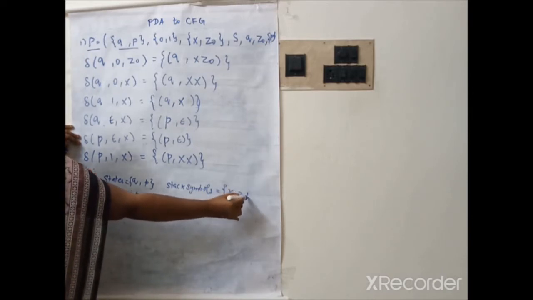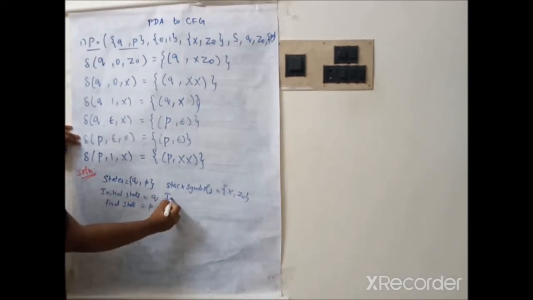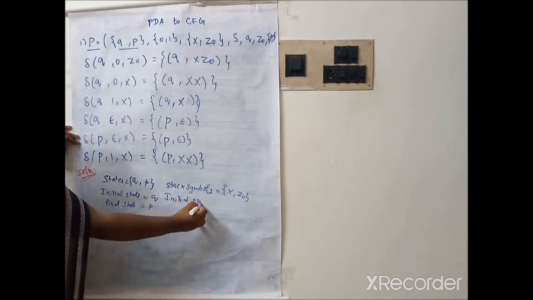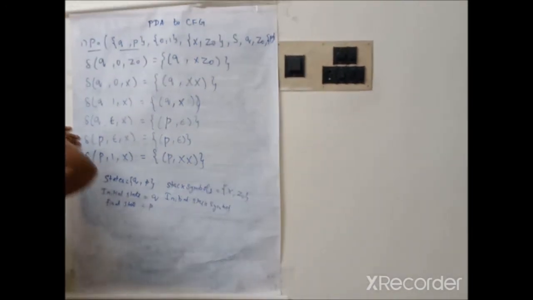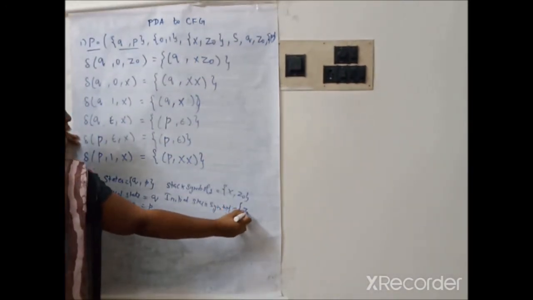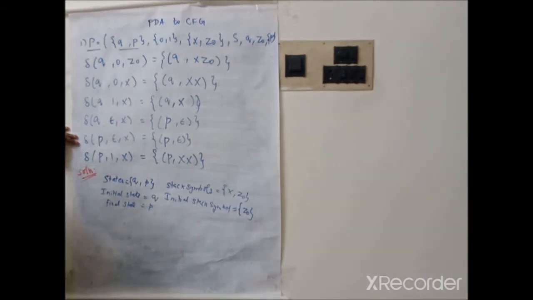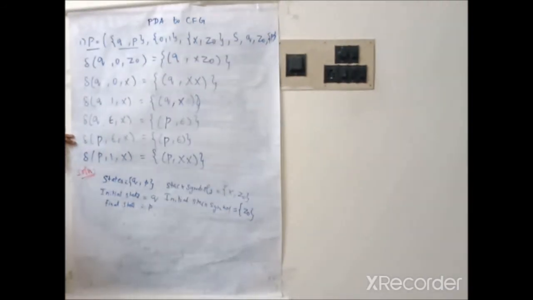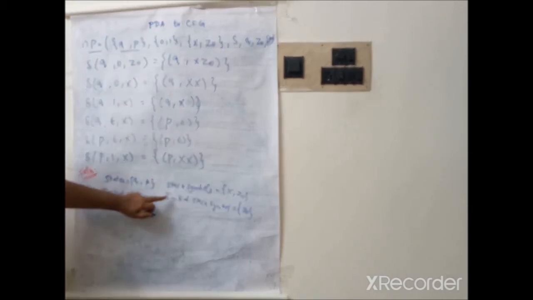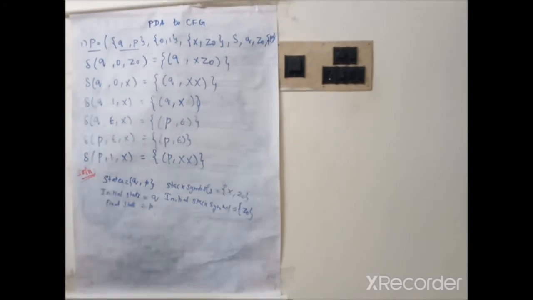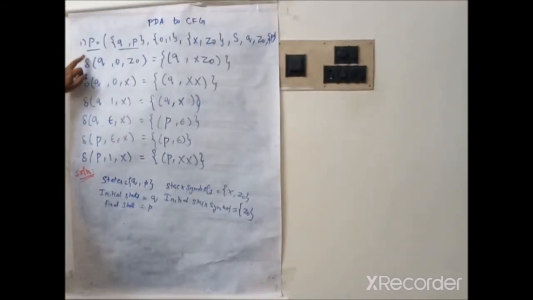And next, the initial stack symbol. Initially Z naught will be present in the stack, right? Therefore the initial stack symbol is Z naught. So from the PDA definition we can write the set of states, initial state, final state, stack symbols, and initial stack symbol present in the stack. These are the things defined from the given problem.